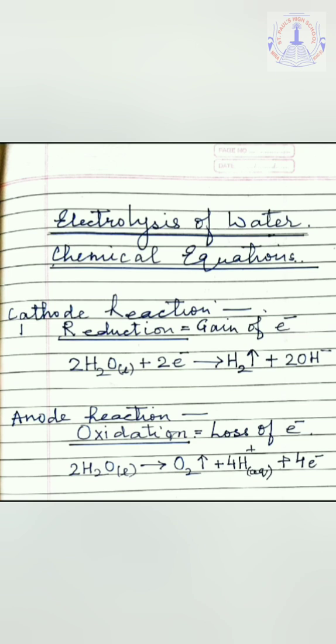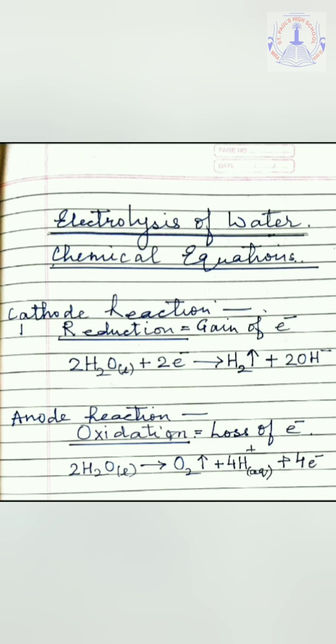Let's understand about this reaction. We know that whenever one molecule of water, that is H2O, dissociates into its respective ions, we will get one H plus ion and one OH negative or OH minus ion. Hence, in this case, we have taken two molecules of water, 2H2O, so we will be getting 2H positive plus 2 OH negative.